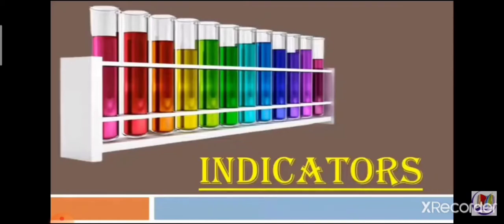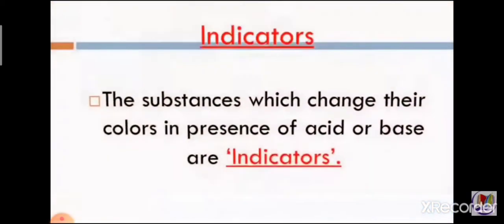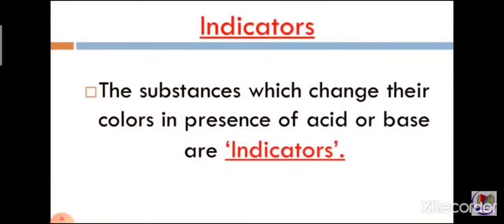The substances which change their colors in the presence of acid or base are called indicators. Touching or tasting acids and bases is very harmful, and hence typical indicators are used to recognize them.